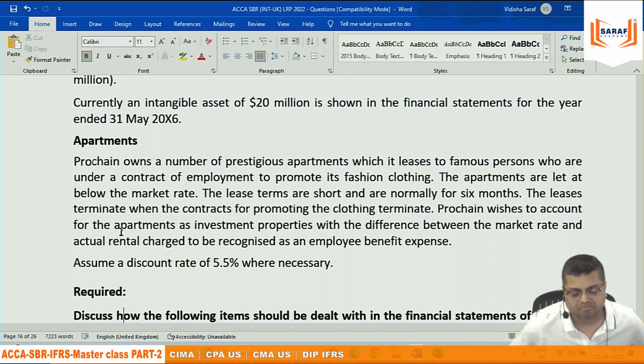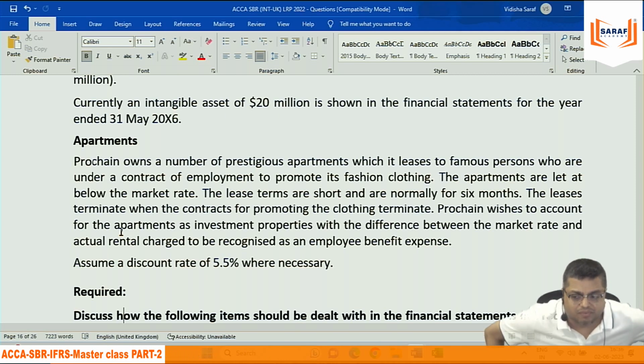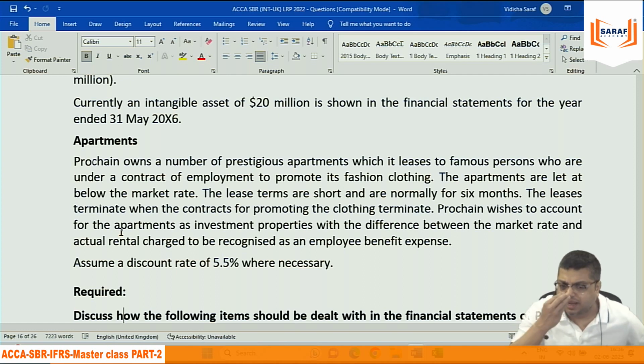Can we? We can't. कि भाई 10,000 के बदले 8,000 में दे रहे हैं, हम लोग बोलेंगे 2,000 को employee benefit expense. You just need to record whatever 8,000 you are receiving as a rental income. Business income only, because given to employee, but you can't record the balance 2,000 as an employee benefit expense. I am thinking that if you record 10,000 income and then you record 2,000 employee benefit expense, बात तो बराबर है यार. There is no difference.